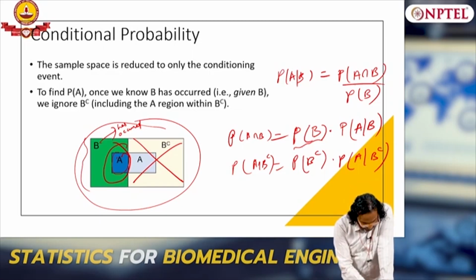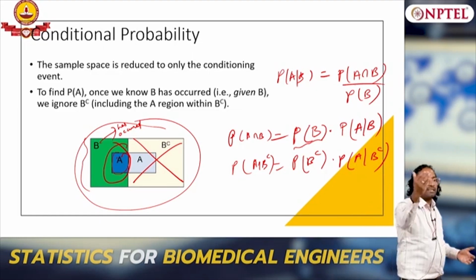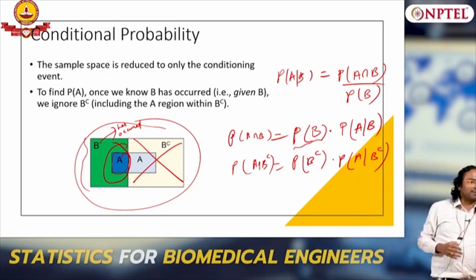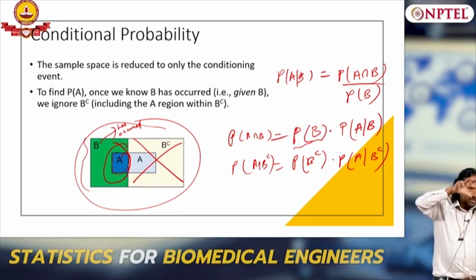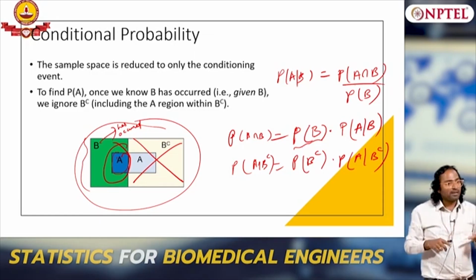Probability of B, which is this region, into probability of A given B. Why multiplication? One followed by the other. It is not an additive effect. The superset is probability of B, and the subset of it is what? Probability of A given B.